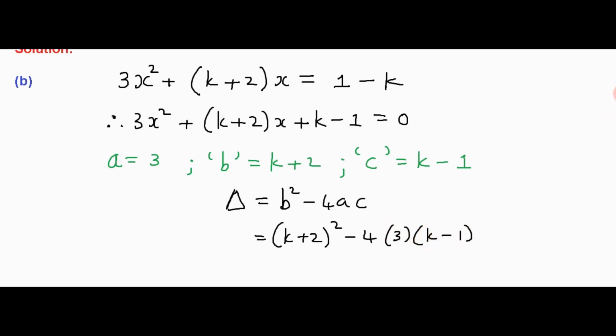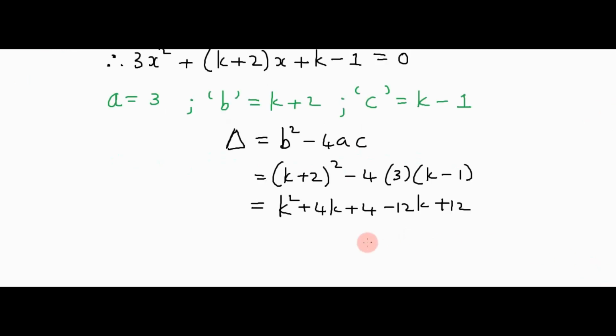We can simplify now. We can square out here, and we can also multiply out here. So we're going to get negative 12k plus 12. And now we can add like terms.